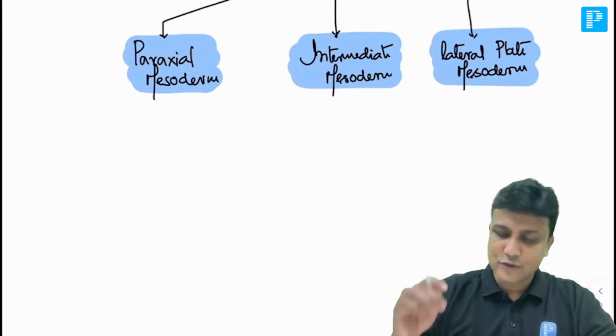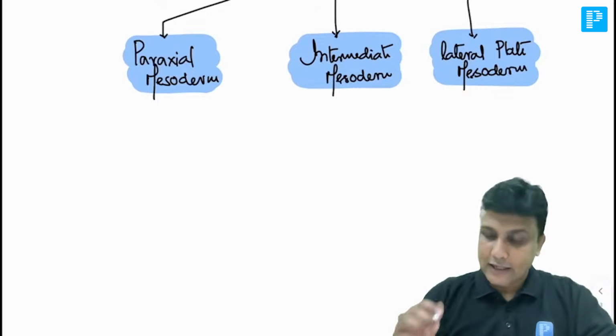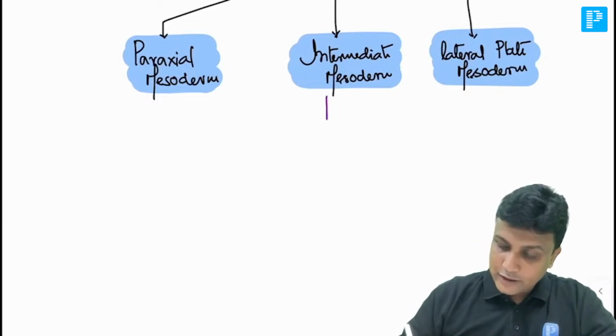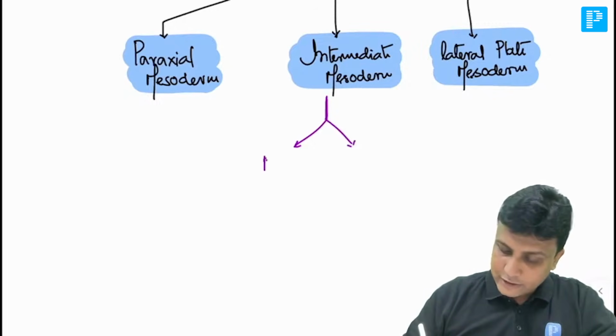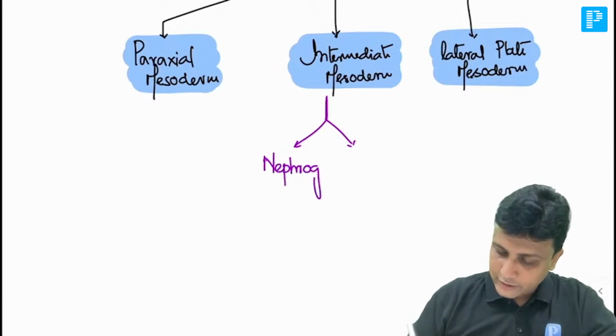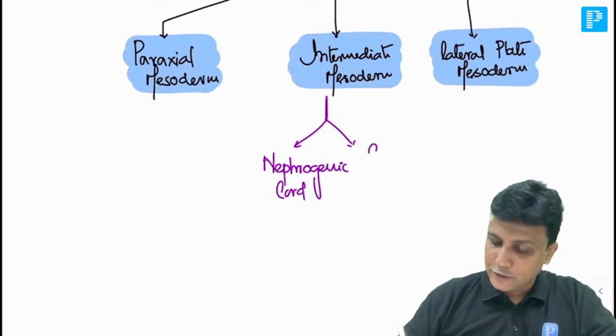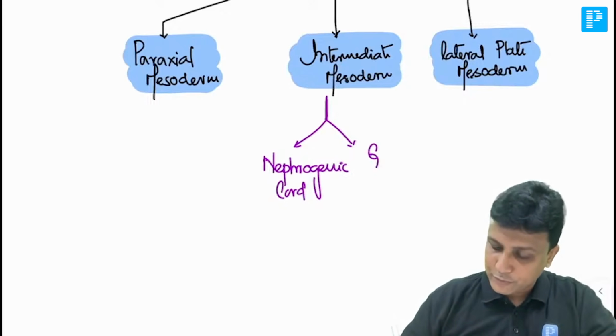So first what you do is you start from the intermediate mesoderm. The intermediate mesoderm is going to form two structures here. Number one, the nephrogenic cord, and number two, the genital ridge. Nephrogenic cord and genital ridge.